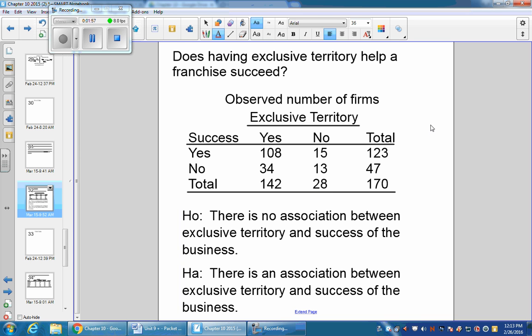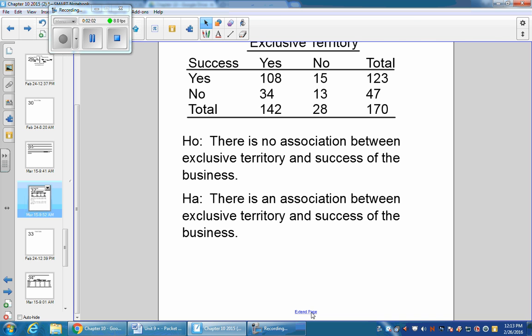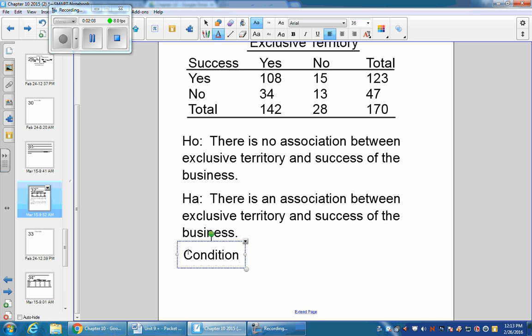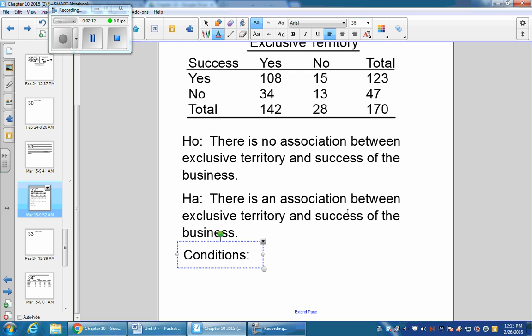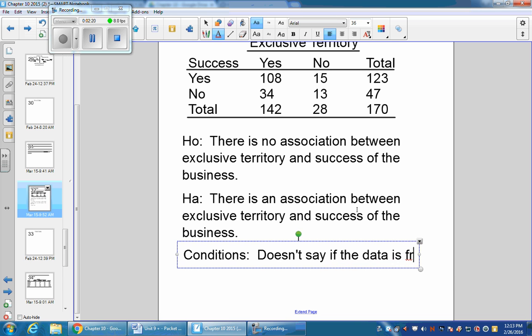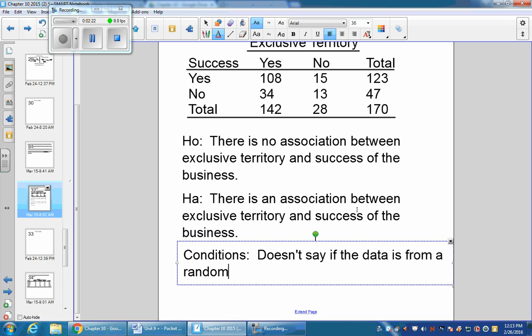So we have our null and alternative hypothesis out of the way. Now we have to do our conditions. For our conditions, this one, it doesn't say if the data comes from an SRS, so we just write that. It doesn't say if the data is from a random sample.